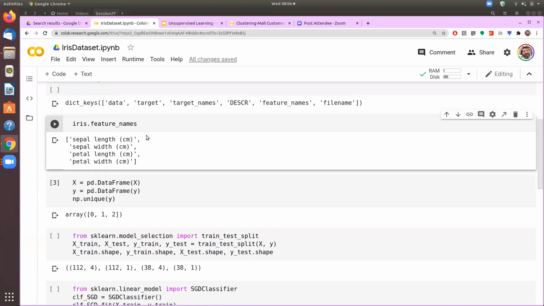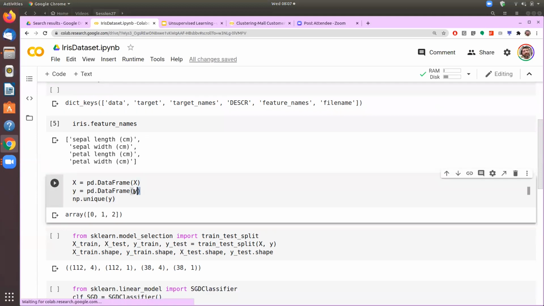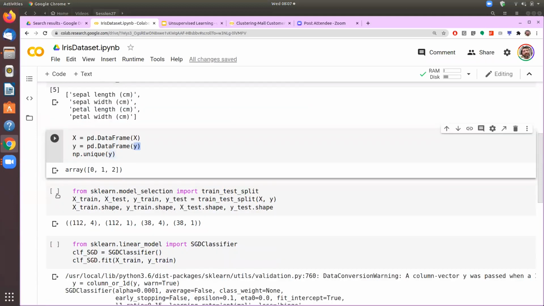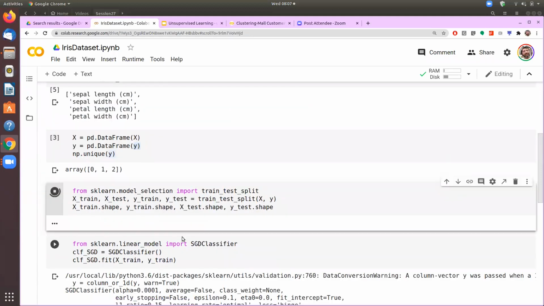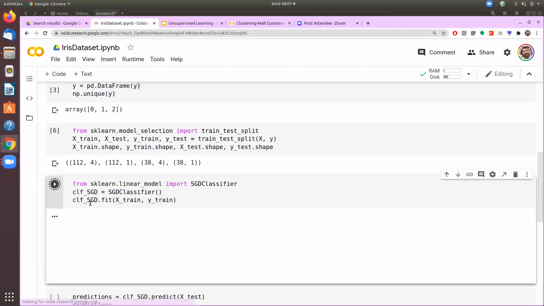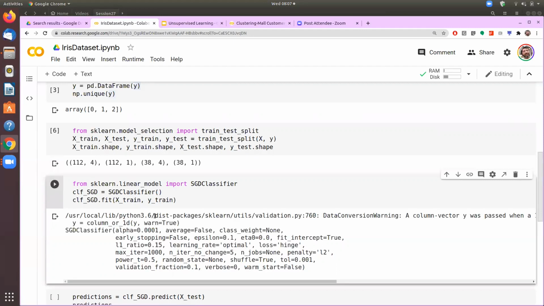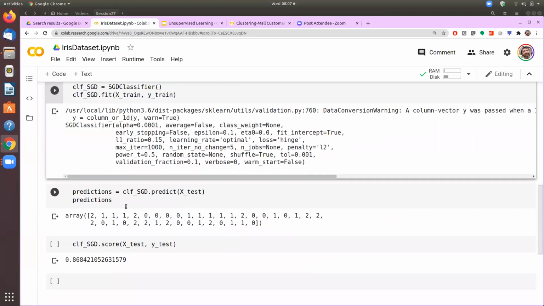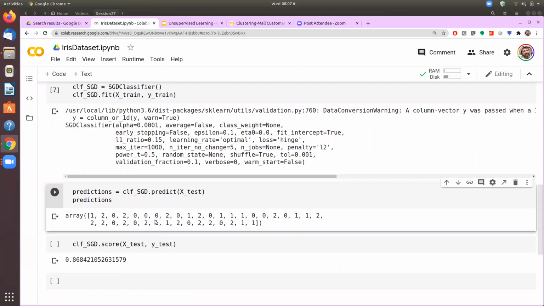But first we'll run with classification, because I also have the Y data available here. So we run the train test split. Then we'll run one of these algorithms, maybe SGD classifier, and then we get the prediction. We have a small data set, so it's running actually very fast.